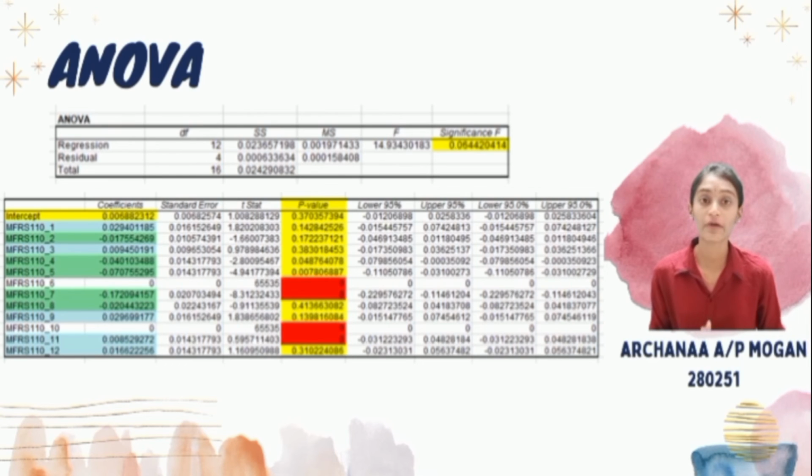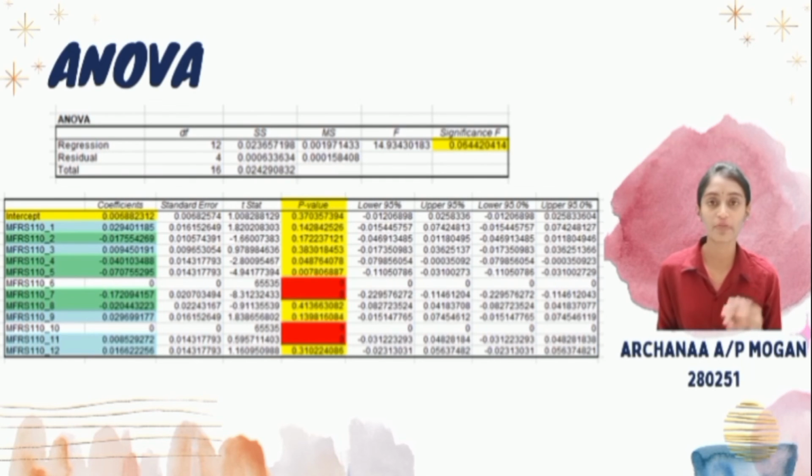We can see the p-value for MFRS 110 1 until 12, except MFRS 110 6, 7, 10 and 12, which I highlighted in red color. All the statistics are significant at the 99% confidence level. That is very good. That actually allows us to look at the coefficients and say something about the model's predictions. Well, the intercept is